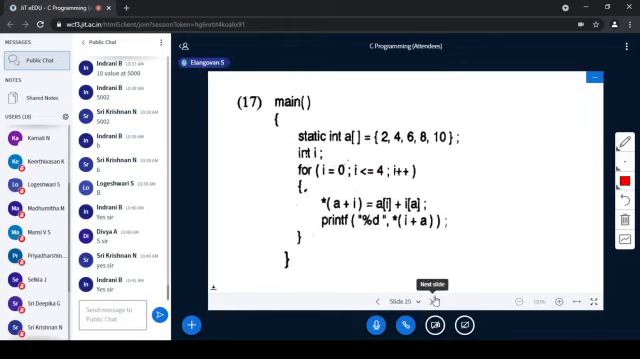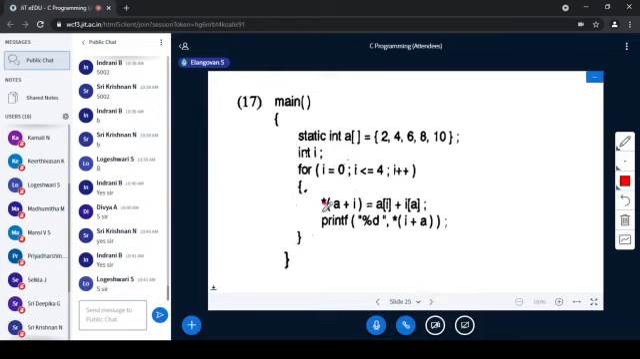Yes, static int A is the array used: 2, 4, 6, 8. Okay, I is an integer, taken as the counter variable, I from 0 to 4, right? So *(A + I) is equal to A[I] + I[A]. What will happen here?